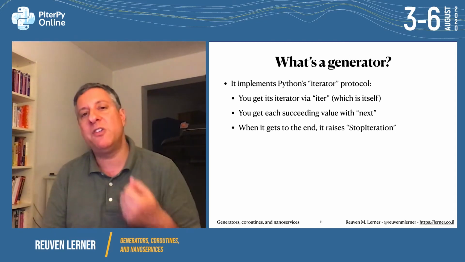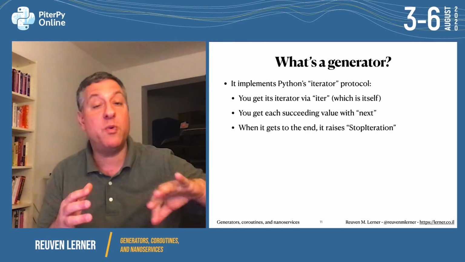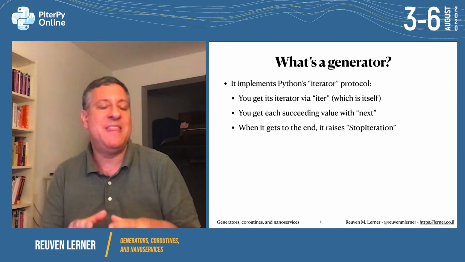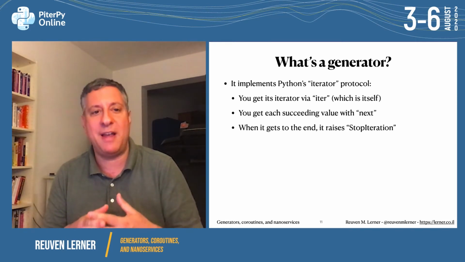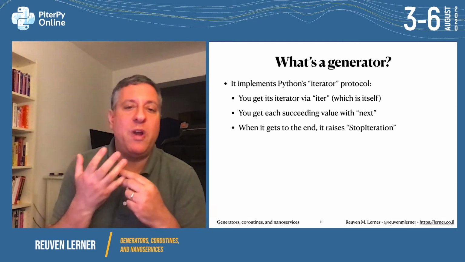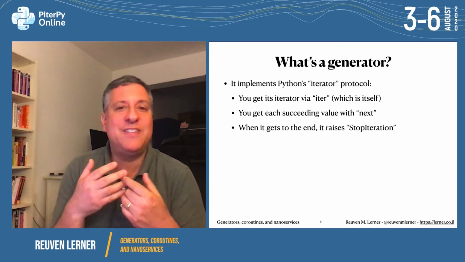Well, as I said before, a generator is an object that implements Python's iterator protocol. And you can create your own objects that implement the protocol, but a generator is a specific object that implements that protocol in a nice, tight, compact way. So the protocol is three very basic things. You run iter on an object and you get its iterator. In the case of a generator, it is its own iterator.